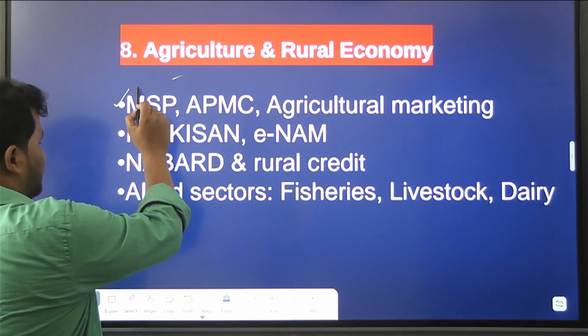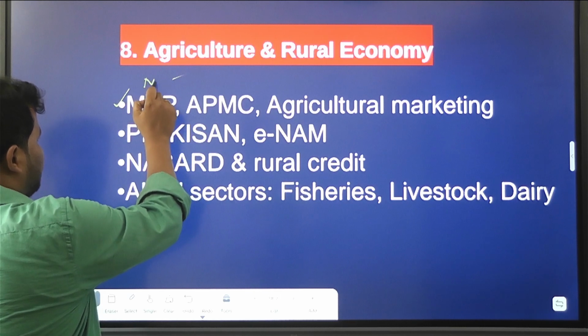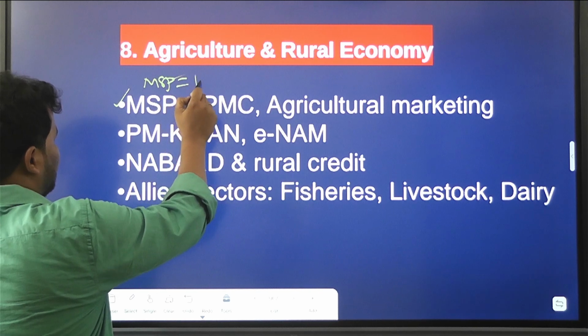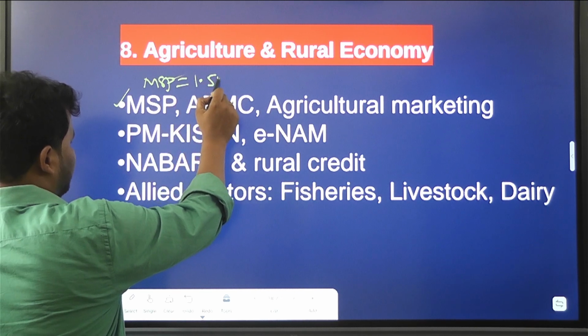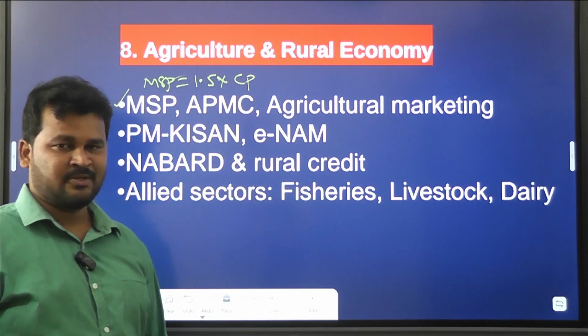Generally, MSP, so minimum support price, should always be 1.5 times the cost of production. Okay, so this is a basic formula.